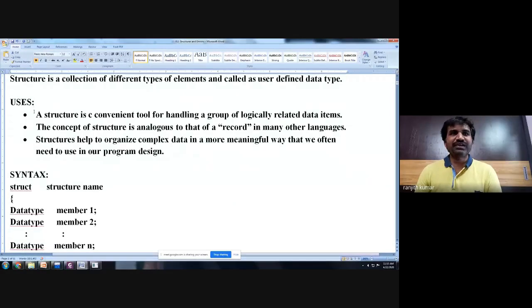So what is an advantage of structure, people here? Structure is a convenient tool for handling a group of logically related items. So structure is a convenient way to store a group of logically related items at one place. The concept of structure is analogous to the record in many other languages. Structures help to organize complex data in a more meaningful way.